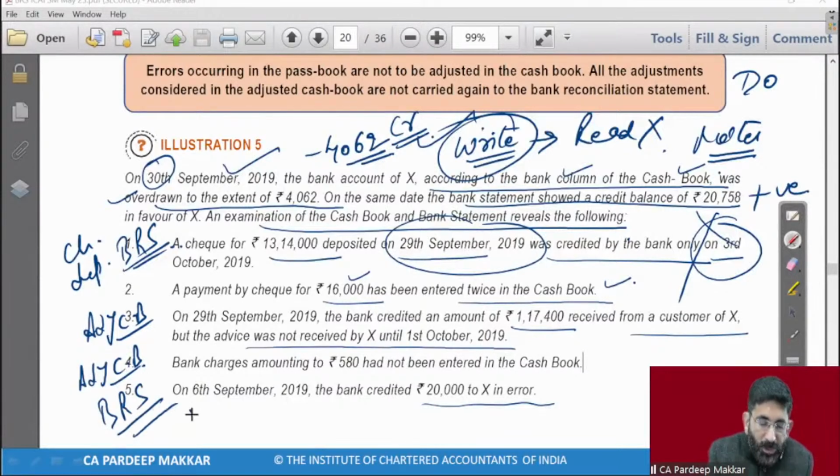Very good. Because this is not in our control. Bank has made this error. So it will be all depending upon bank. So bank will have to rectify it, beta. So if bank will have to rectify it, we can't do it. So this will go to BRS.